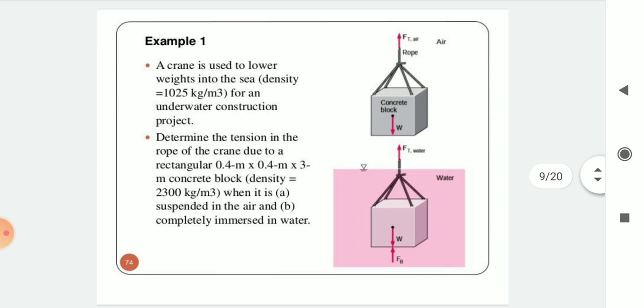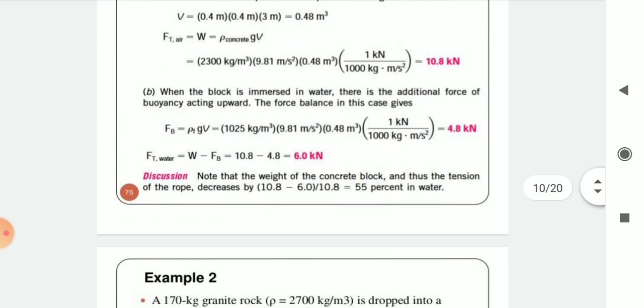Let's take one example. A crane, as shown in the figure, is used to lower weights into the sea. Density is equal to 1025 kg per meter cube, for an underwater construction project. Determine the tension in the rope of the crane due to a rectangular 0.4 meter into 0.4 meter into 0.3 meter concrete block. Density is equal to 2300 kg per meter cube, when it is case A suspended in the air and case B completely immersed in water. So let's start with solving it.